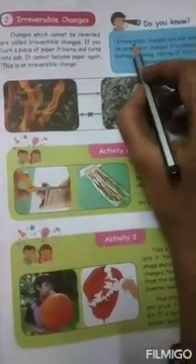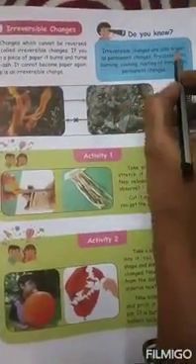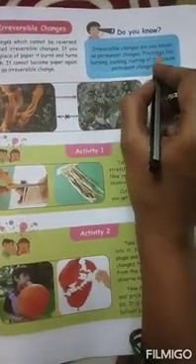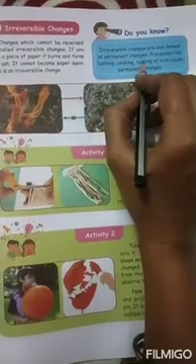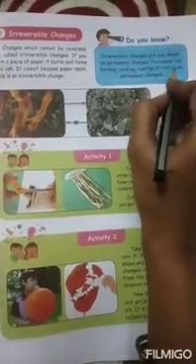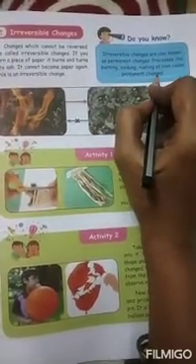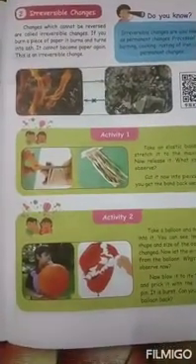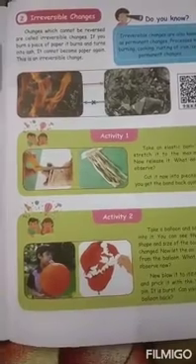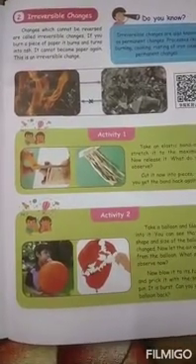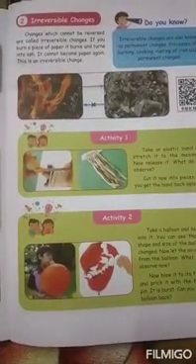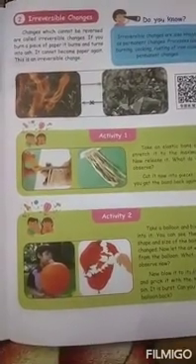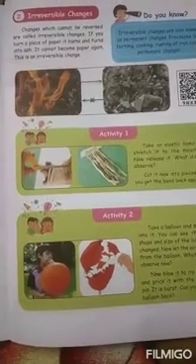Irreversible changes are also known as permanent changes. Processes like burning, cooking, rusting of iron cause permanent changes. If you are boiling an egg, can you bring back the raw egg after boiling? No, you can't. So these are examples of irreversible changes.